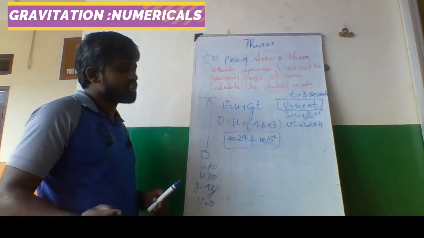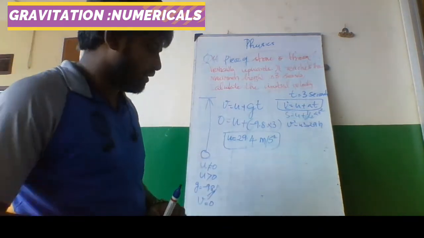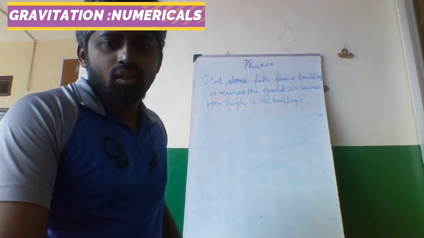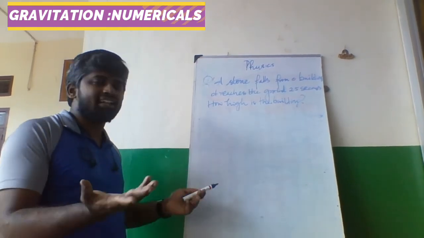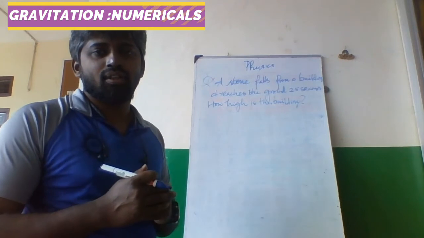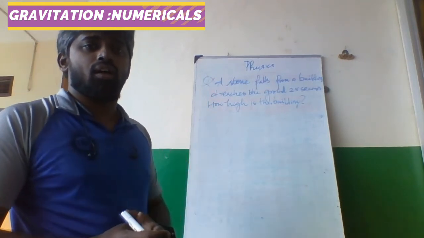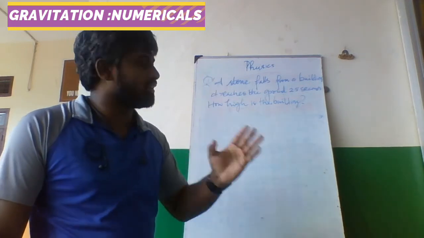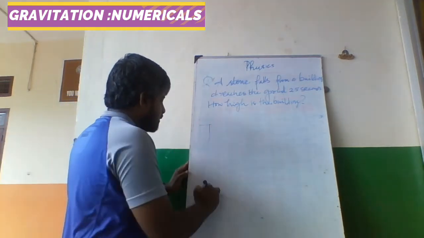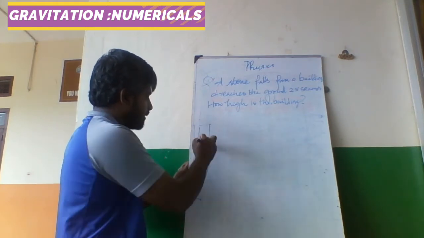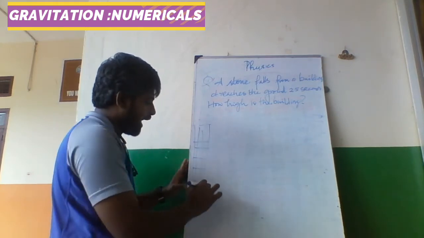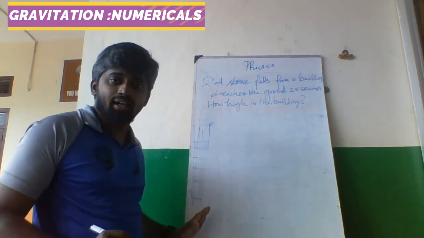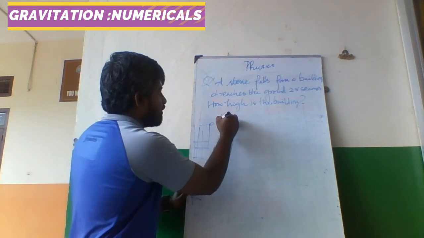Over. Now we shall do something on the other side, on the ball or a stone that is moving downward. You see, this is another very practical problem, not something very high. A stone falls from a building and reaches the ground in 2.5 seconds.